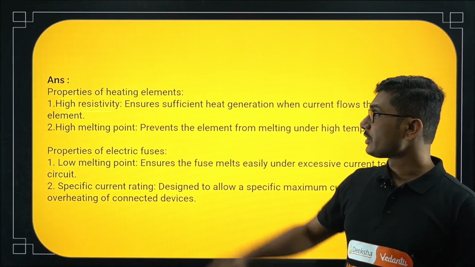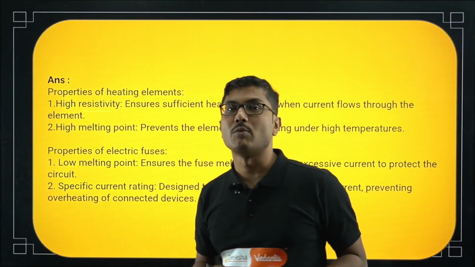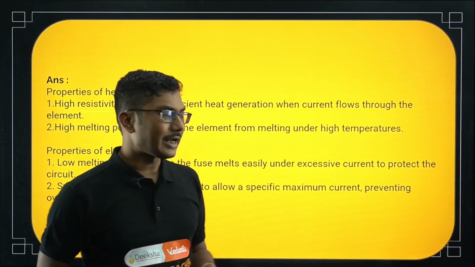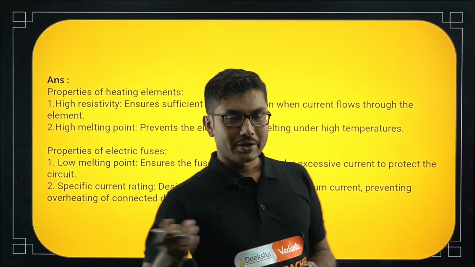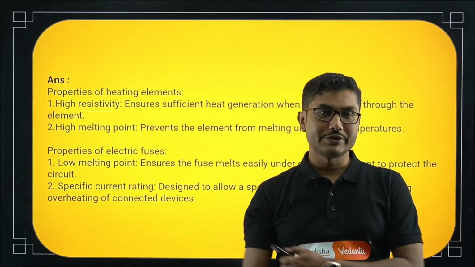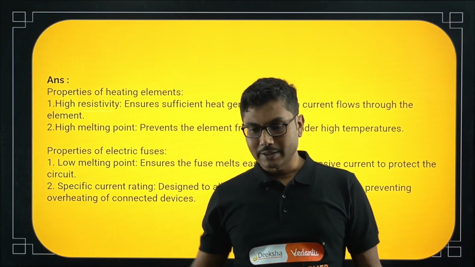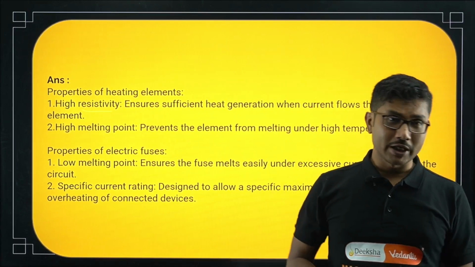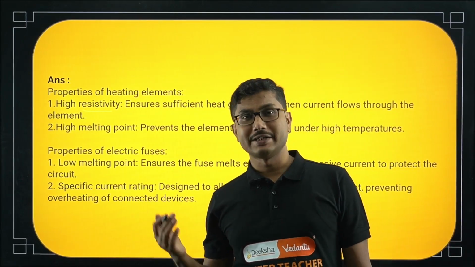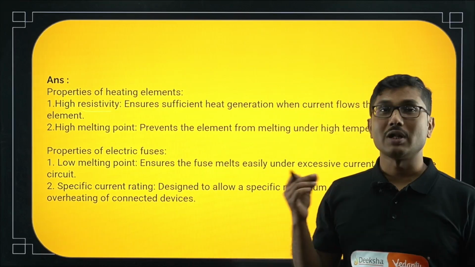Why so? Because the higher the resistivity, you can create high resistance by using a small length. Okay, we know that R is equal to rho L by A, right? So if you keep the rho itself higher, which is a property of the material, for example nichrome wire, nichrome wire has a very high resistivity, that wire can produce high resistance even with a smaller length.